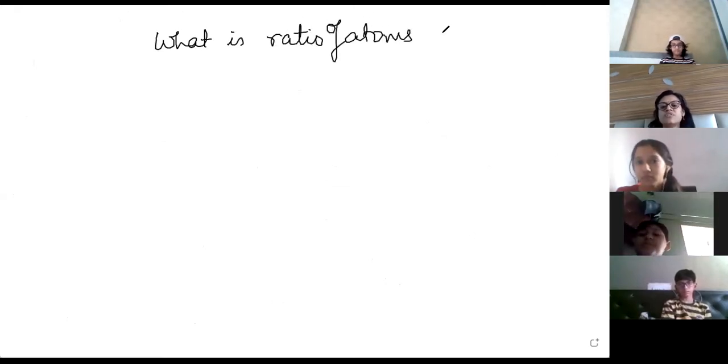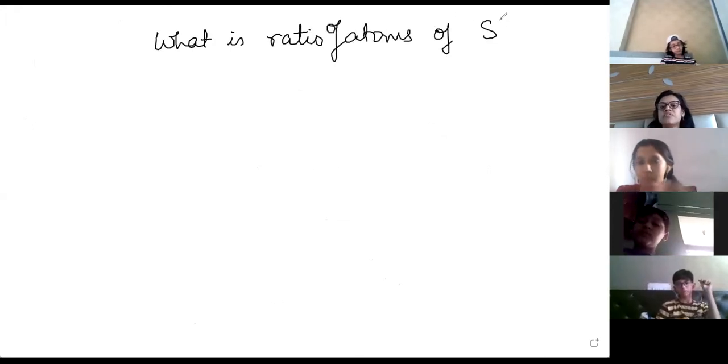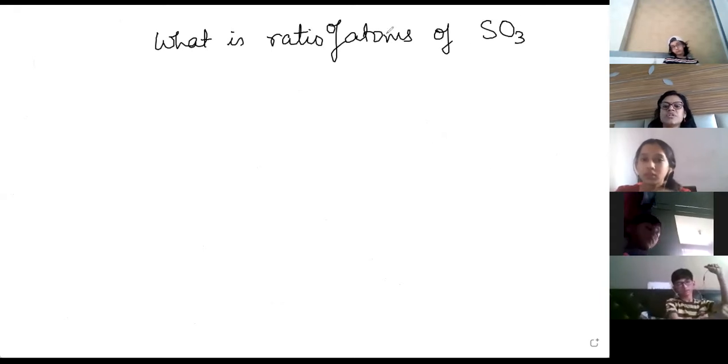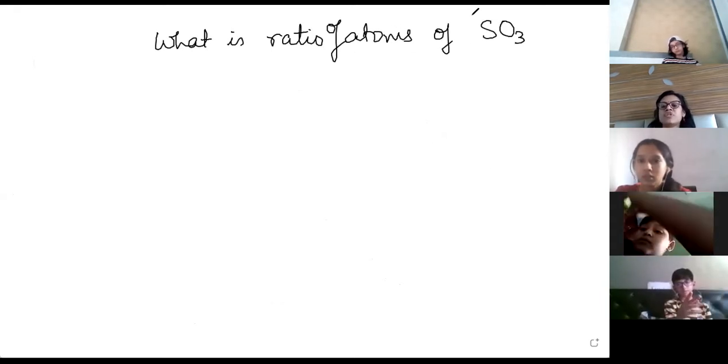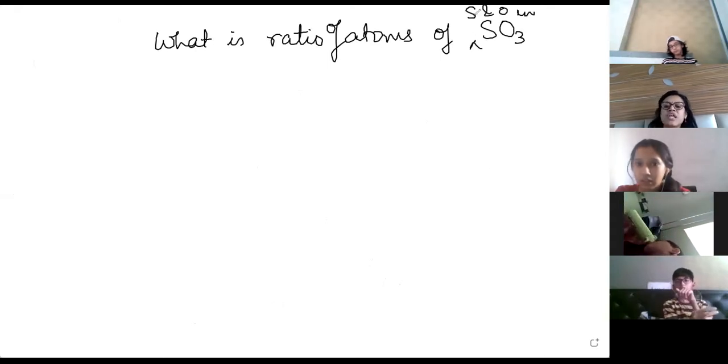Ratio of atoms of which compound should we take? Nitrogen. Sulfur trioxide. Okay, ratio of atoms of sulfur and oxygen: 1, 2, 3. In sulfur trioxide. So 1 and 4. Sulfur and oxygen, 1 and 3. You have to write like this.